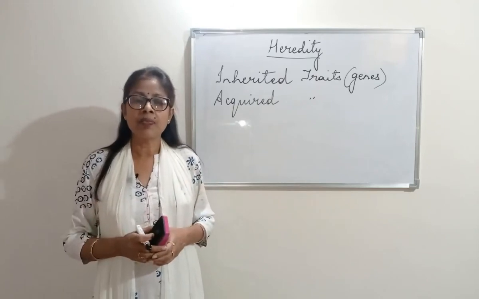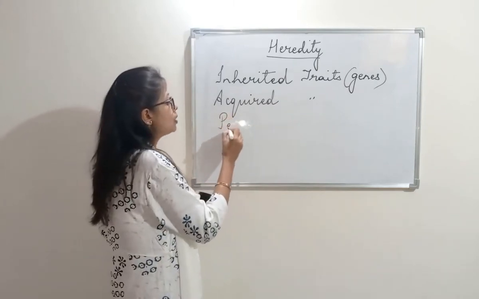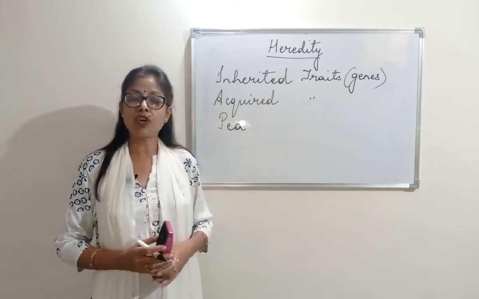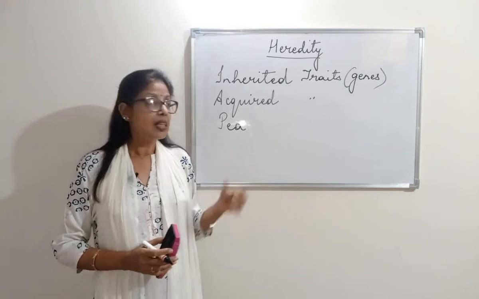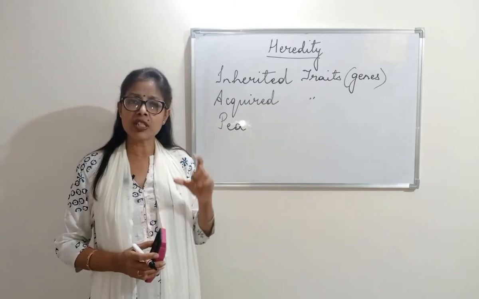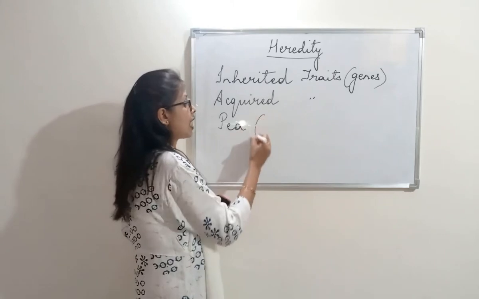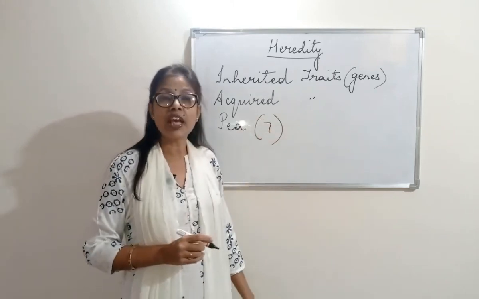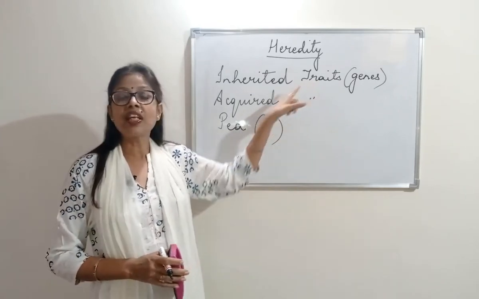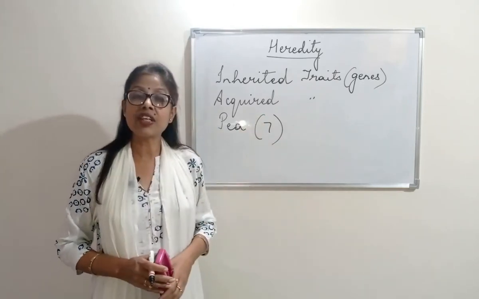He was very observant and he chose a plant called the pea plant, the normal pea plant. And why did he choose this plant for his experiments? Because this plant showed maturity in a very short time. Within a span of 2 to 3 months it grows. And there were 7 contrasting characters. He could check on characters based on these 7 traits. That means when he wanted to study heredity, he found that this plant had 7 characters.